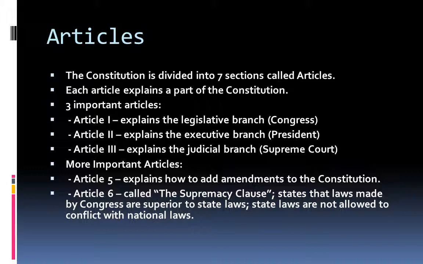More important articles: Article 5 explains how to add amendments to the Constitution. Article 6, called the Supremacy Clause, states laws made by Congress are superior to state laws. State laws are not allowed to conflict with national laws.